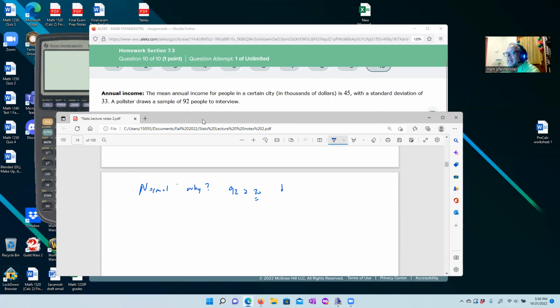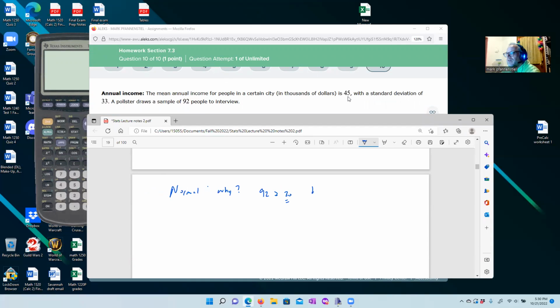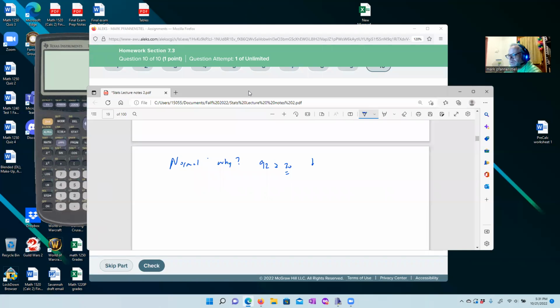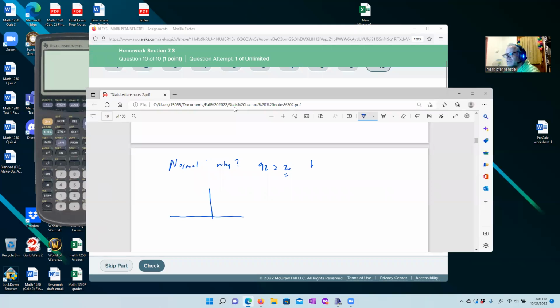So we have an annual income of $45,000 and a standard deviation of 33. The pollster draws 92 people, and we want to know the probability that the sample mean income, the group of people, is less than 40. We still have the average: the average of the averages is the average.